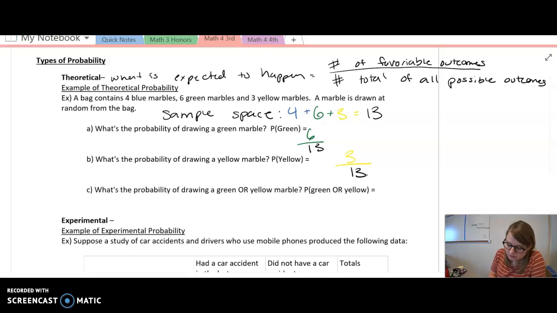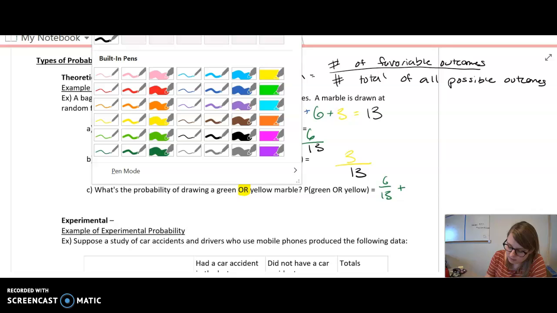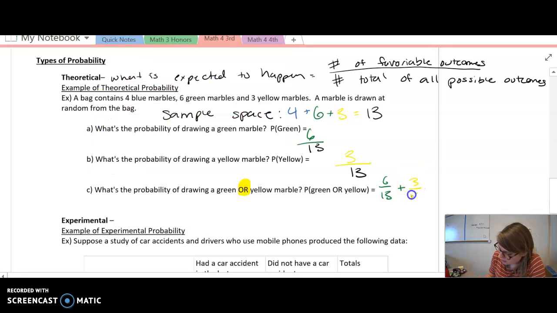Okay? So then we have, what is the probability of drawing a green or a yellow marble? And that is a very important or. Make sure you understand that or means you're going to add them. So a green marble, as we defined, was 6/13, and then our yellow marble probability was 3/13. We're going to add those two together, so our probability of finding green or yellow out of the bag is going to be 9/13. Okay?